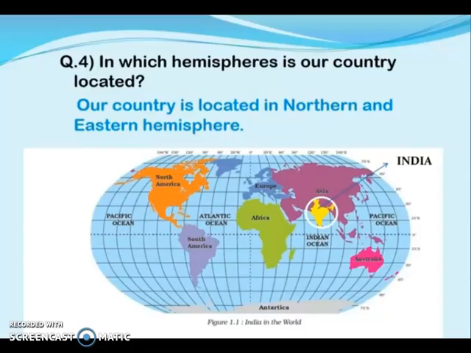The next question is, in which hemisphere is our country located? To determine this, we need a world map. Here is a world map. India is shown in the circle. With the help of this map, we can clearly say that India is located in the northern and eastern hemisphere.